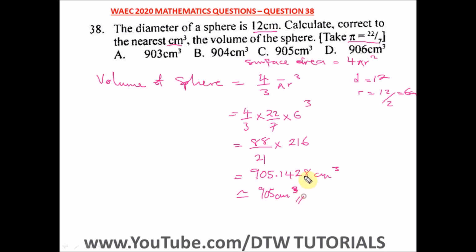So this is our answer. And where is the right option here? The right option is option C. You might be wondering, how did we get the centimeter cube? Centimeter cube is from here. This is 6 centimeter. If you raise it to the power of 3, that's centimeter times centimeter times another centimeter, and you have a centimeter cube. So our answer is 905 centimeter cube, which is option C.